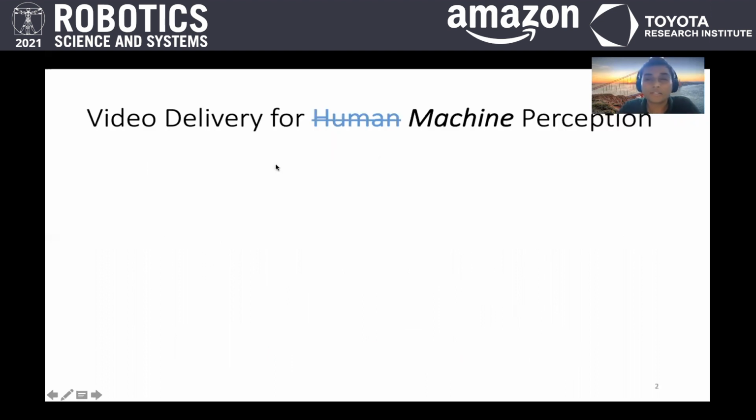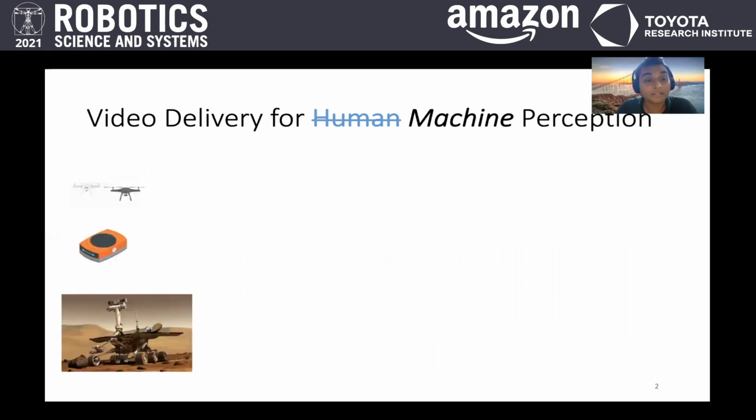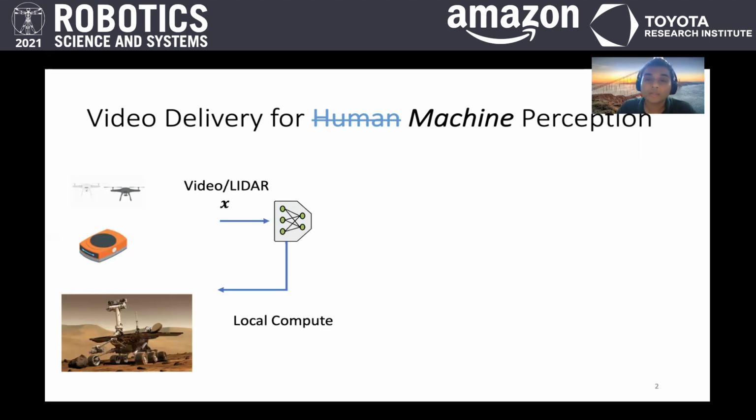So today we're starting to see fleets of networked robots, ranging from low power delivery drones to this manufacturing robot, and even the Mars rover. And these robots are starting to see very rich sensory data, such as video or LIDAR. And they're starting to process this rich sensory data with extremely compute and power intensive models for machine vision, such as deep neural networks. And often they really want to rely on their local computational power.